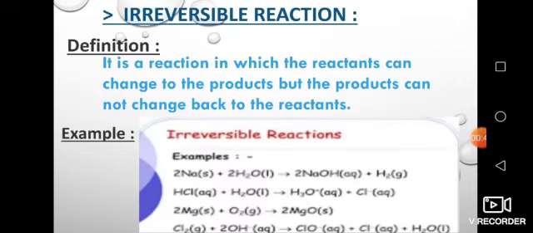In the introduction of this chapter, we will discuss the types of reactions on the basis of direction. Number 1, irreversible reaction and reversible reaction. Irreversible reactions can be defined as the reactions which proceed only in the forward direction, and the reactions in which the reactants are completely converted into products. Irreversible reactions are also called complete reactions. An example of irreversible reaction is all combustion reactions. An irreversible reaction is presented by a single-headed arrow from reactants to products.